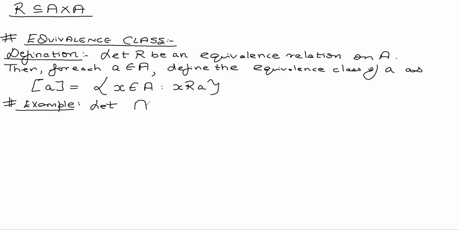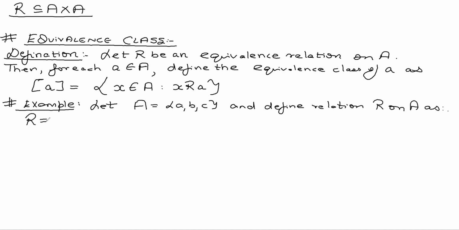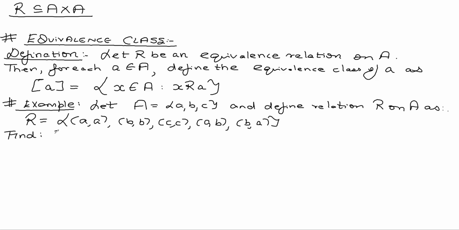Let capital A be equal to set of A, B, C and define the relation R on A as R is equal to set of A comma A, B comma B, C comma C, A comma B and B comma A. Then if I ask you to find equivalence class of A, equivalence class of B and equivalence class of C. Guys, what will equivalence class of A be?